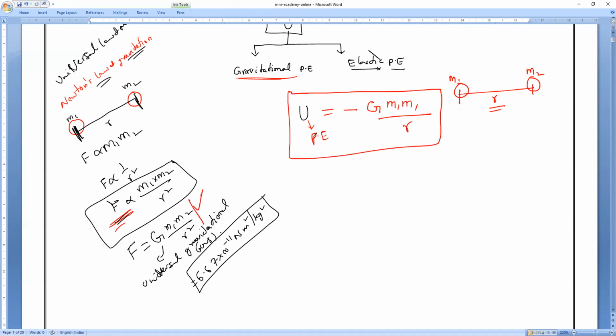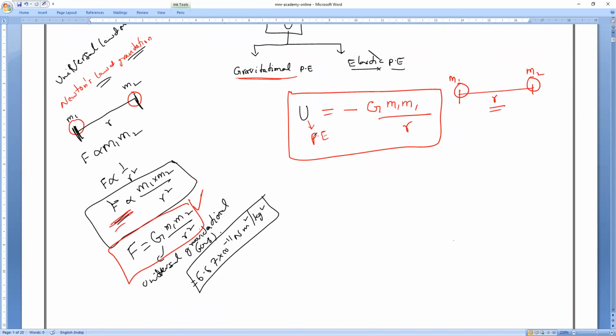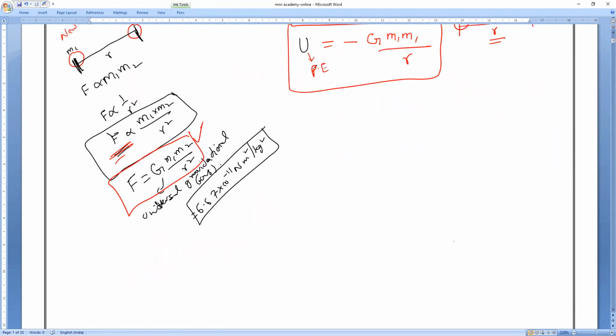Again, 9th class, the universal law of gravitation, or Newton's law of gravitation. From this itself we say gravitational potential equals minus G M1 M2 divided by R. Is it okay, everybody? Clear understanding or not? Now, before starting the next concept, I want to introduce a concept.